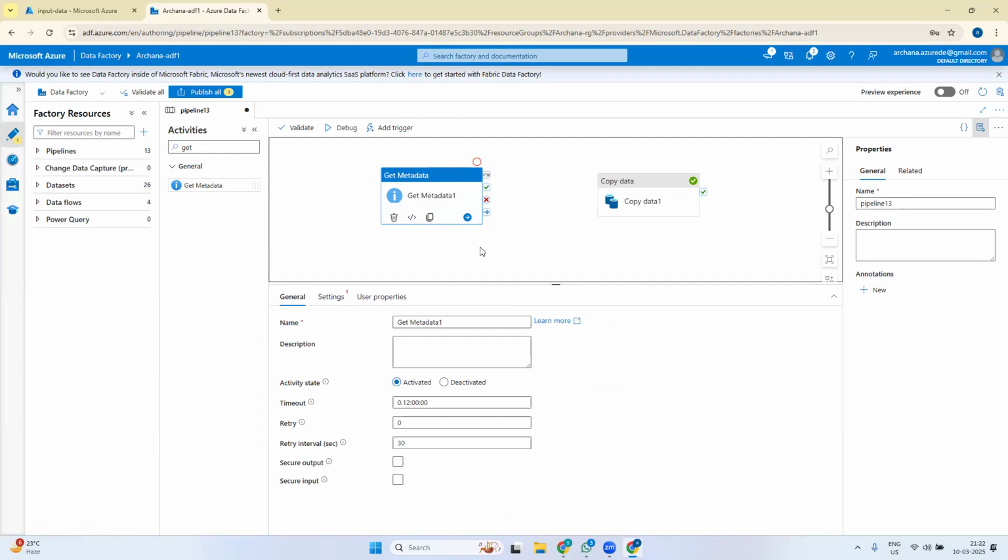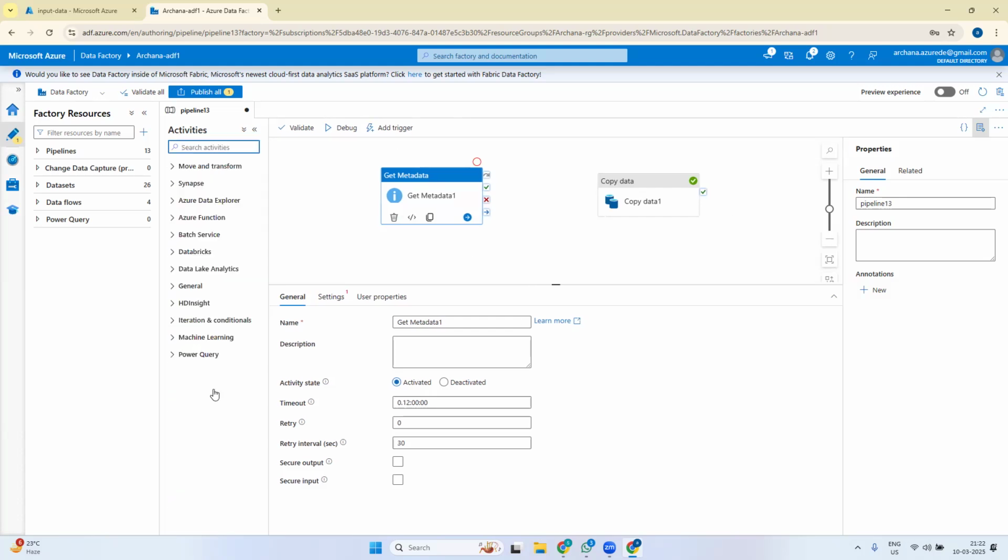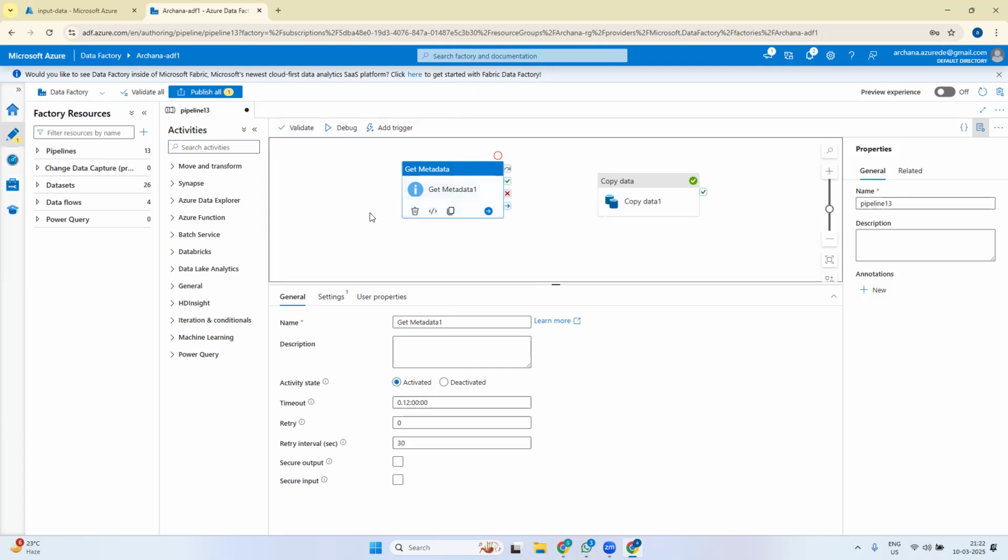Basically, when we are building pipelines, pipelines are nothing but a combination of various activities. All these activities we have in this list, right? So it is a combination of various activities. For the Get Metadata activity, when you select this, the first page is where you give the name and description. You can just maintain what this Get Metadata is used for. Go to settings.